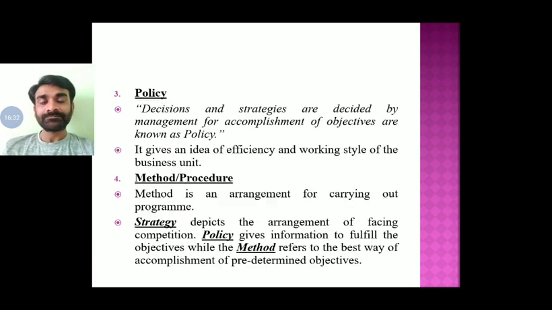Then policy. Now some decisions or strategies will be made by whom? By the management, right? For what? For the accomplishment of the objective, and that policy needs to be followed by whom? By the fellow workers, that is the middle level and the bottom level workers, right? And this policy will give an idea about the working style or the working culture of the business unit, right?